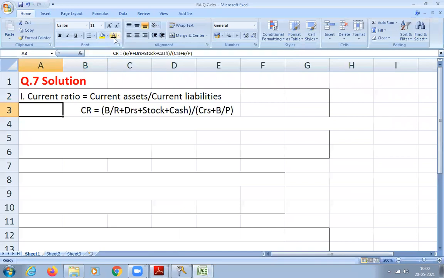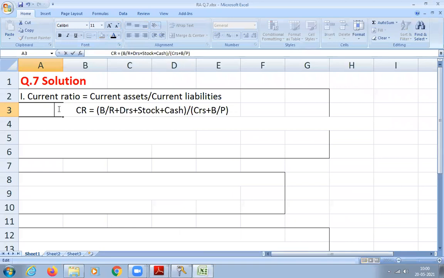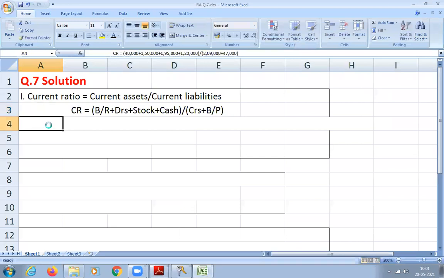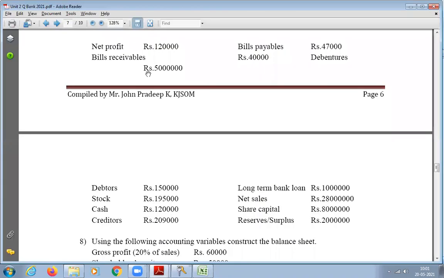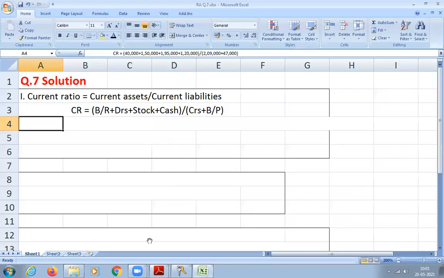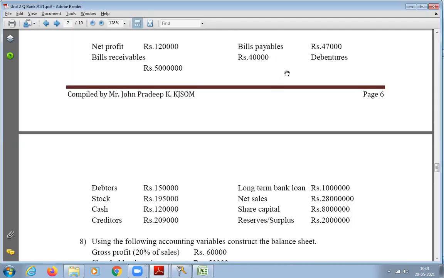Current ratio is equal to current assets, bills receivable, debtors, stock and cash, and current liabilities, creditors and bills payable. Now write down the amounts. Bills receivable is 50 lakhs, debtors is 1.5 lakhs, stock is 1.95 lakhs, cash is 1.2 lakhs, and then creditors is 2,09,000 and bills payable is 47,000.